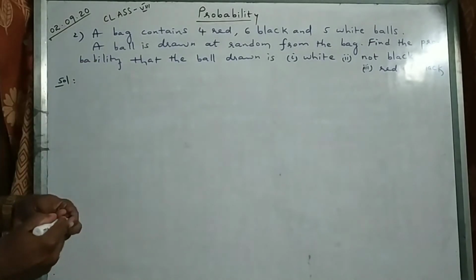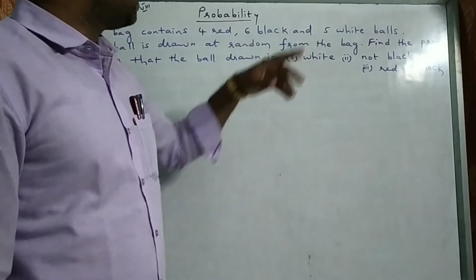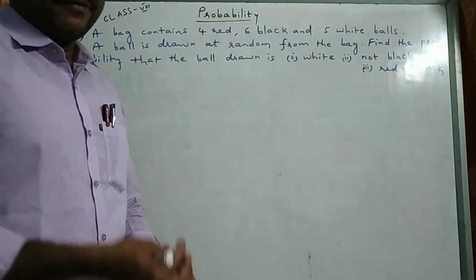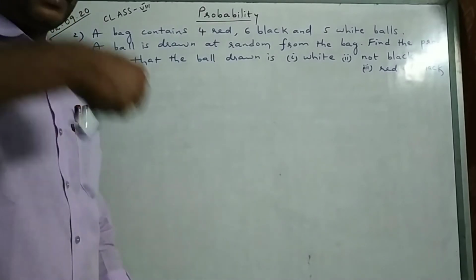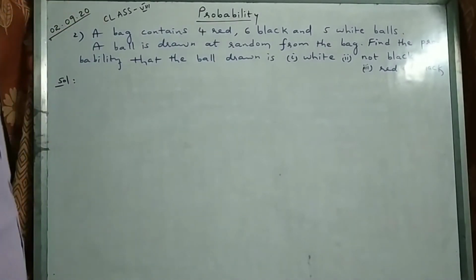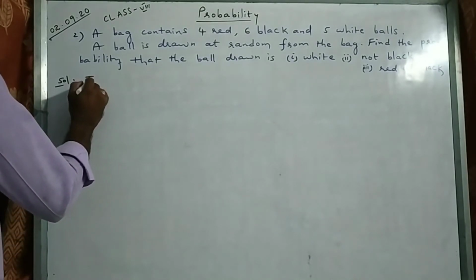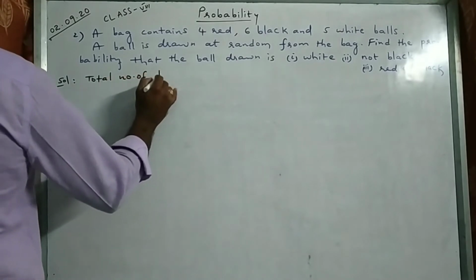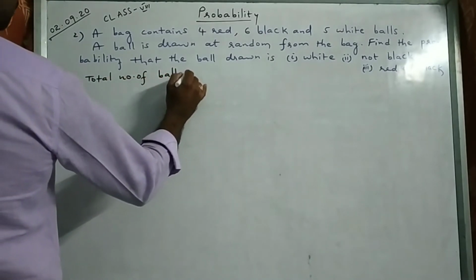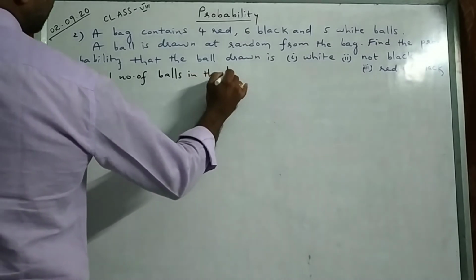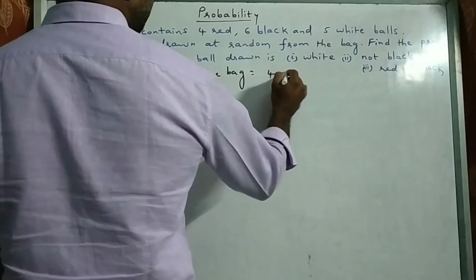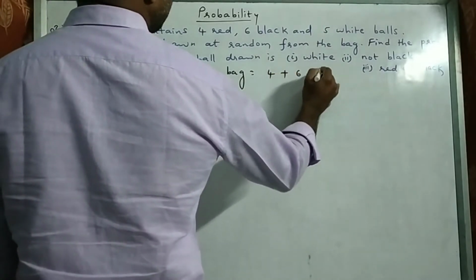A bag contains 4 red, 6 black and 5 white balls. A ball is drawn at random, without looking into the bag. So find the probability of getting a white ball. So total number of balls in the bag is equal to 4 plus 6 plus 5.